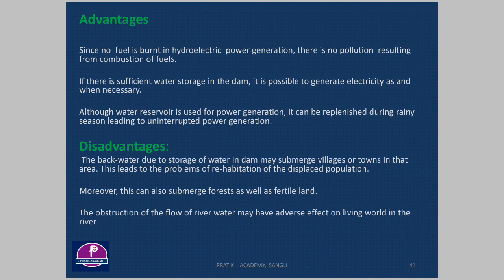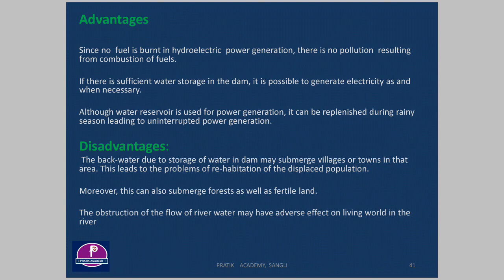Then there are some disadvantages also. The first disadvantage is that the backwater, due to storage of water in the dam, may submerge villages or towns in that area. This leads to problems of rehabilitation of the displaced population. This is a major disadvantage.